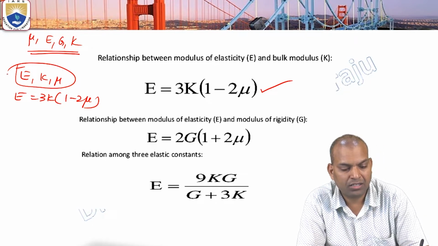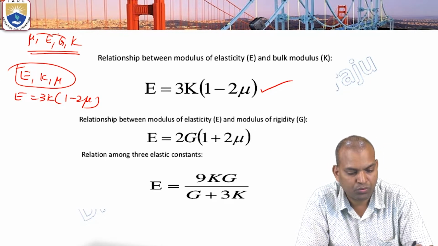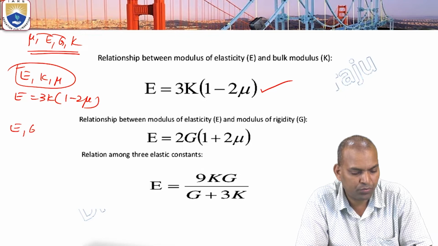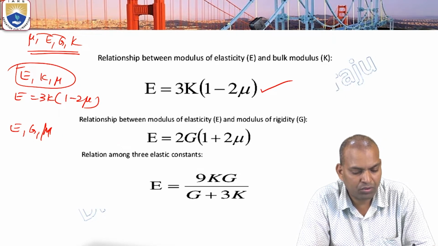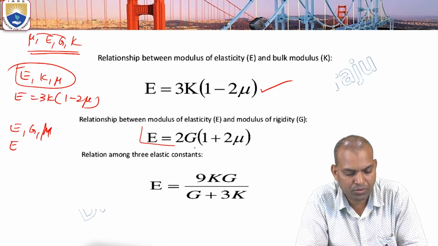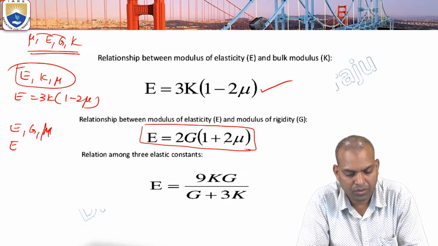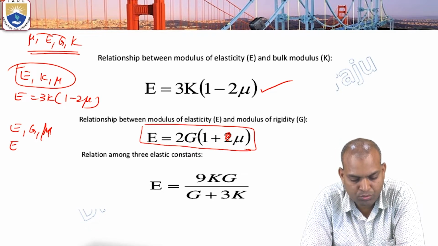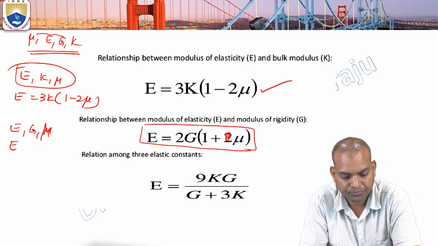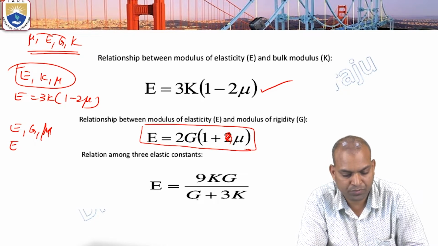Now there is another relation among E, G, mu. E equal to 2G times (1 plus mu), not 1 minus 2 mu. E equal to 2G times (1 plus mu). Here the mistake was there, it is 1 plus mu.